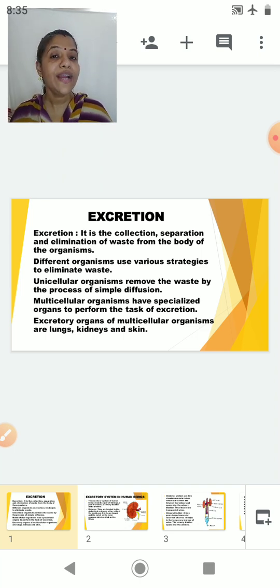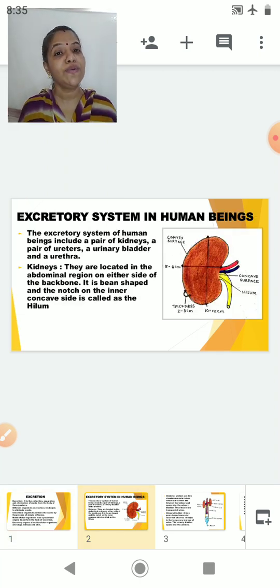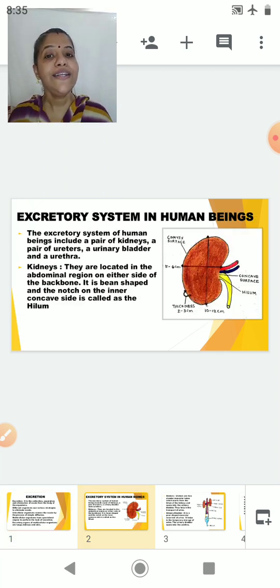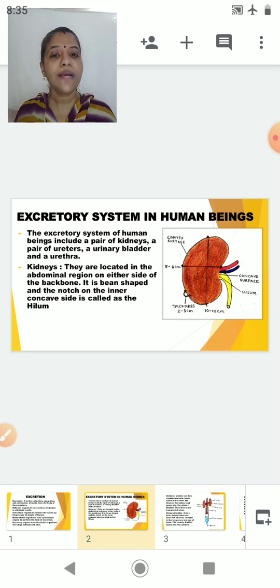So now let's go ahead with the next part, that is the excretory system in case of human being. Now the excretory system of human being includes a pair of kidneys, a pair of ureters, a urinary bladder and a urethra. Now students, first we will study about kidney.